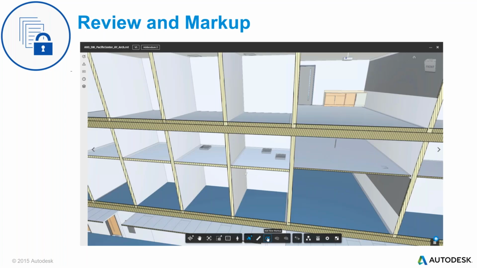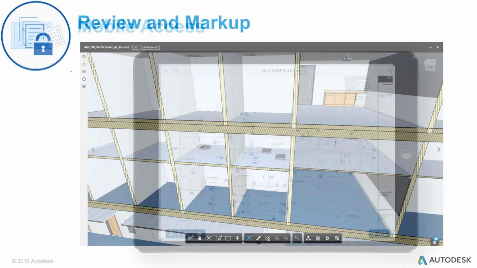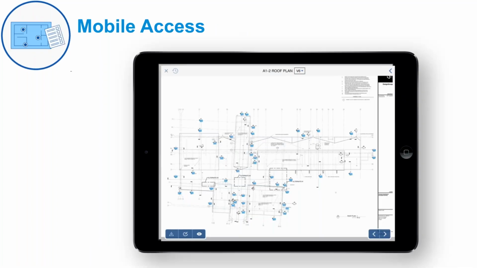Review and markup. The beauty of it, you already saw in BIM 360 Design for Civil 3D, and so is the case with BIM 360 for Revit models as well, wherein you'll be able to review and mark up specific issues and then send it over to the relevant people. Mobile access, again, you can access both horizontal and vertical designs on your palmtops.